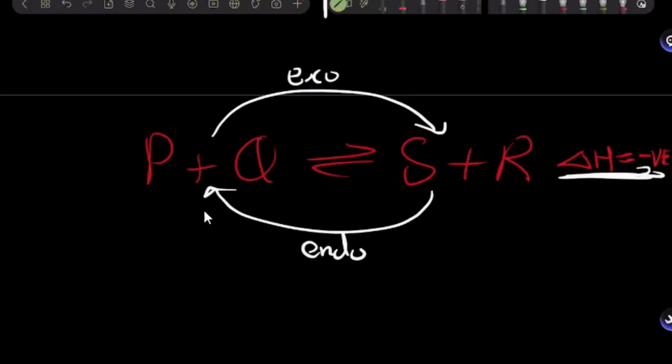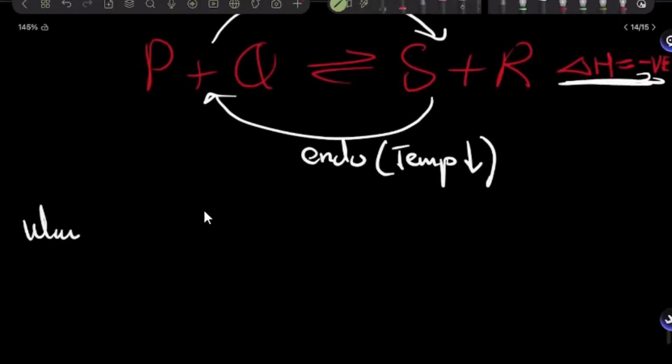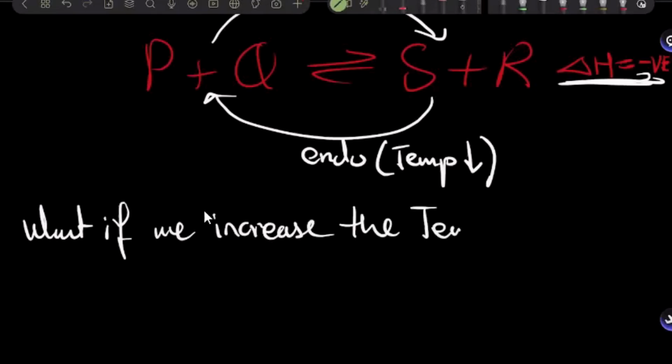So what should happen in the forward reaction to the temperature of the surrounding? It increases. And what should happen in the reverse reaction? It decreases. Now that I know these two things, I can instantly tell which position the equilibrium is going to shift. So what if we increase the temperature at equilibrium? Equilibrium will try to decrease the temperature.